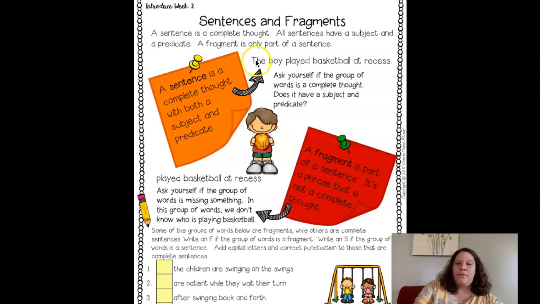Okay, so again, a sentence is a complete thought if it has both a subject and a predicate. So for example, the boy played basketball at recess. The boy is your subject. The predicate is what was the boy doing. He played basketball at recess. So this sentence has both a subject and a predicate, so this makes it a sentence or a complete thought.